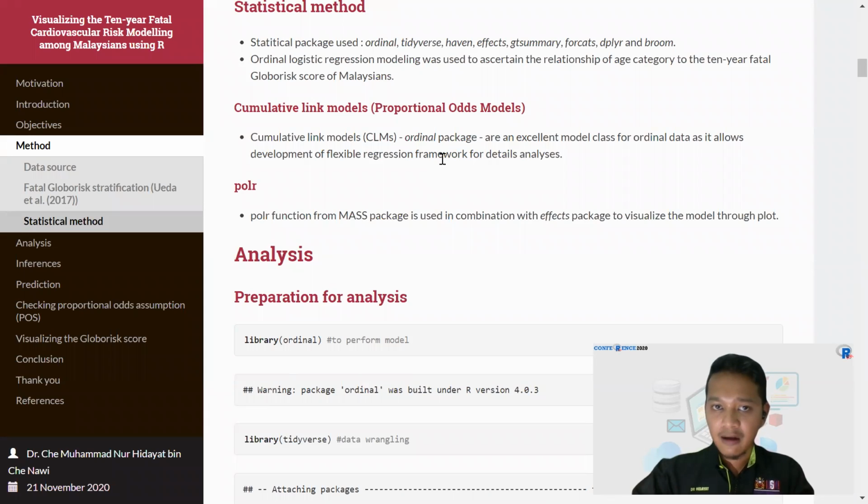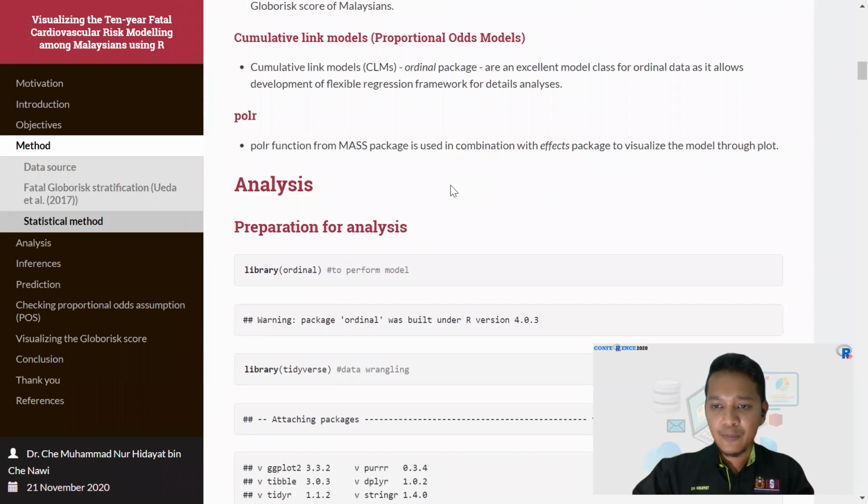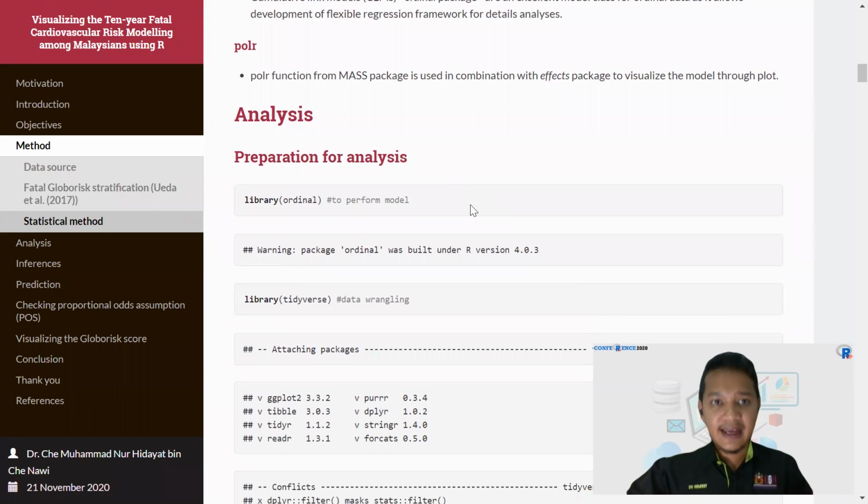We will use the cumulative link models, or the proportional odds model, from the ordinal package, which is excellent in dealing with such ordinal data. I will also use the polr function from the MASS package in combination with the effects package in order for us to visualize the model through plotting.